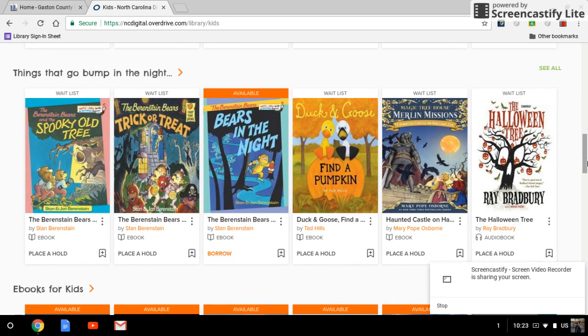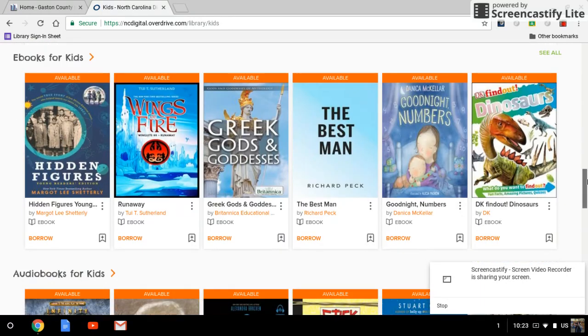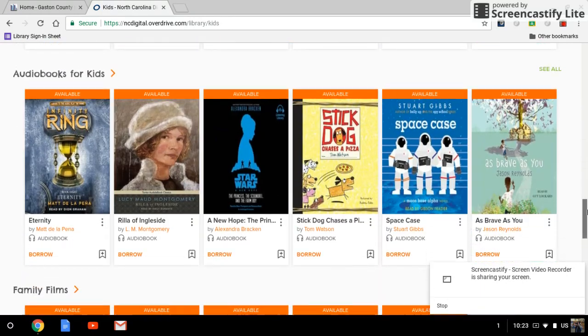Now, what I think is really cool is that the public library will do little different selections every month. So this month is Things That Go Bump in the Night, which is to get ready for Halloween. And yes, there are much more titles available than just like the Berenstain Bears, I promise. So ebooks for kids, and they even have audiobooks.